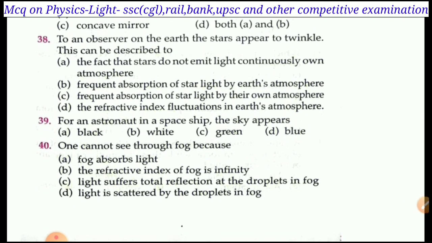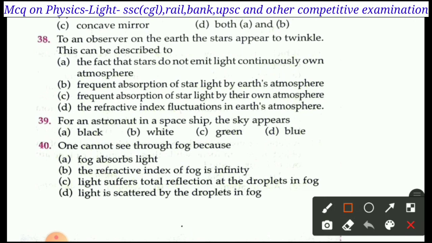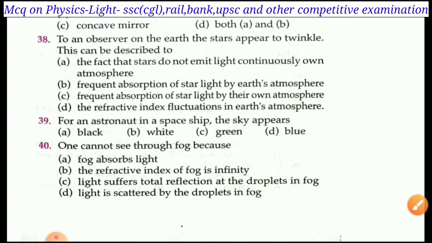Next question is question number 39. For an astronaut in a spaceship, the sky appears: A, black; B, white; C, green; D, blue. For an astronaut in a spaceship, the sky appears black because there is no scattering of light. Next question is 40.